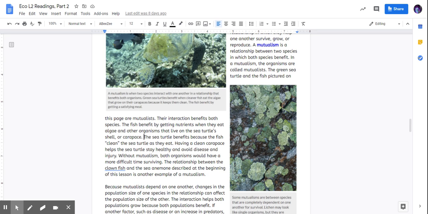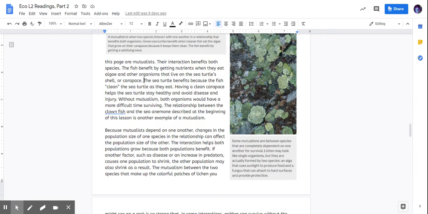The relationship between the clownfish and the sea anemone described at the beginning of this lesson is another example of mutualism. Because mutualists depend upon one another, changes in the population size of one species in the relationship can affect the population size of the other. The interaction helps both populations grow because both populations benefit. If another factor, such as disease or an increase in predators, causes one population to shrink, the other population may also shrink as a result.